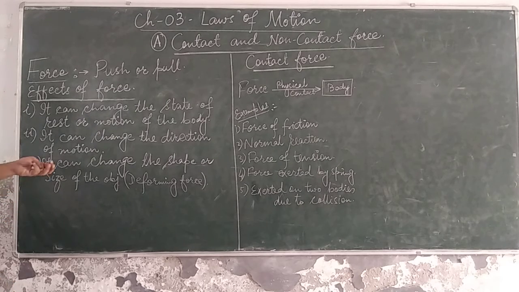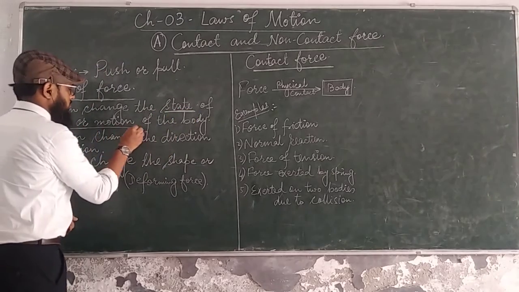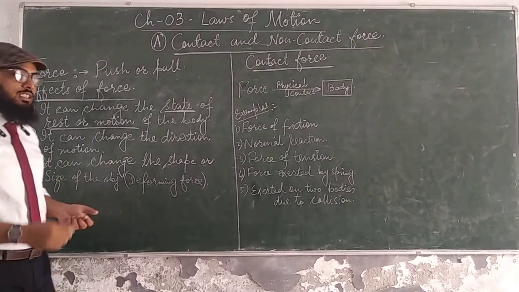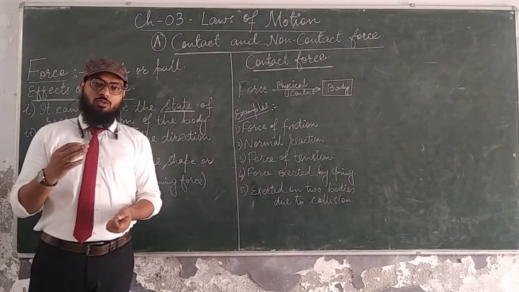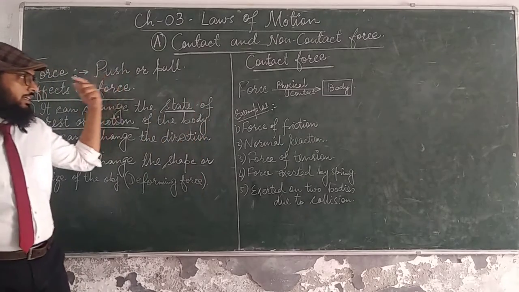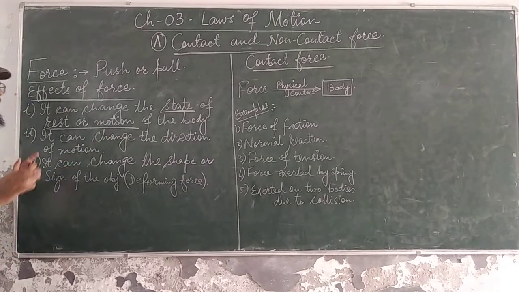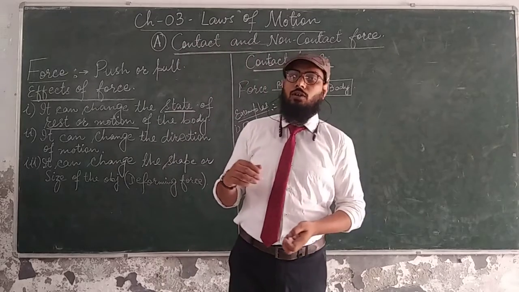Now, what kind of effect can a force produce when it is applied on a body? There are three basic effects that we have. First one is it can change the state of rest or state of motion of the body. It means if a body is in a moving condition, to stop this body, you need to apply a force. We'll discuss the types of force later on. First, you see the function. The very first function of force is to change the state of a body.